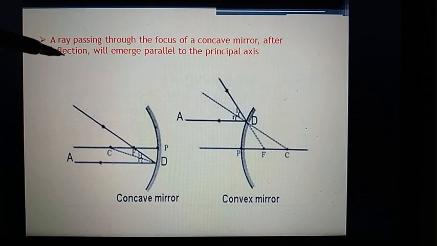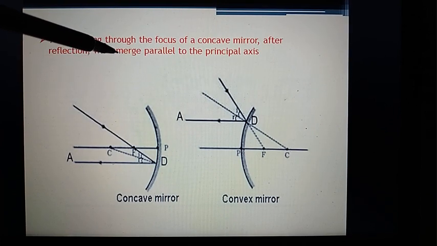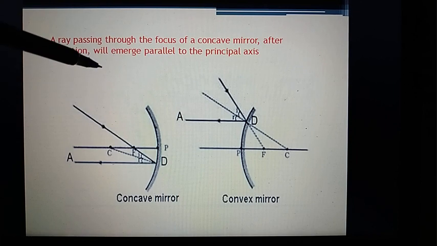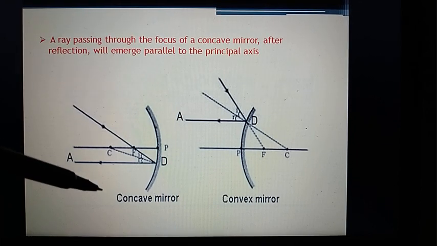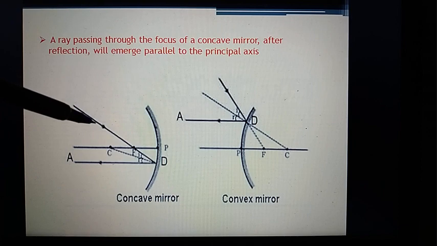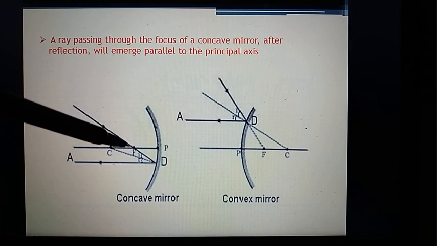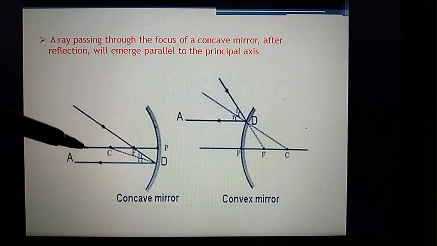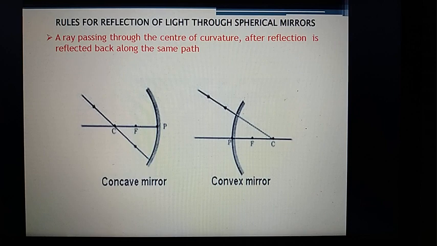Now a ray passing through the focus of a concave mirror, after reflection, will emerge parallel to the principal axis. The next case is a ray passing through the center of curvature, which after reflection is reflected back along the same path.